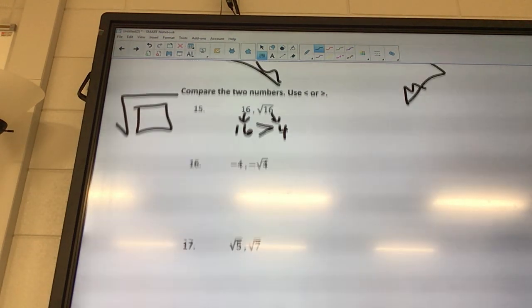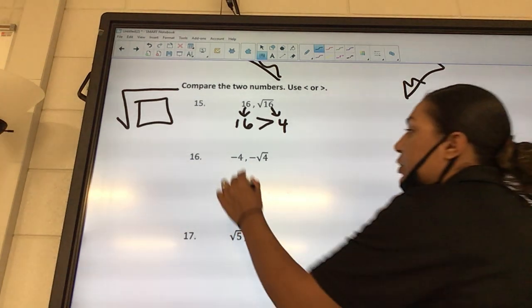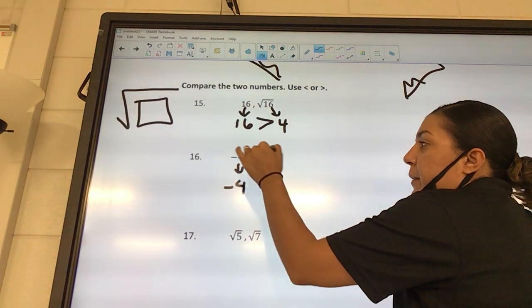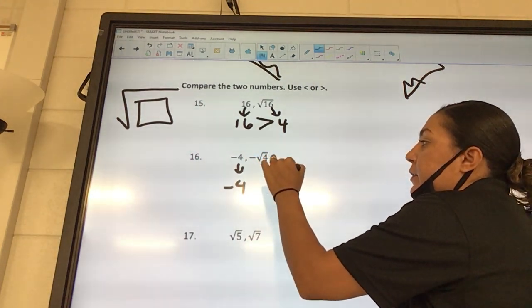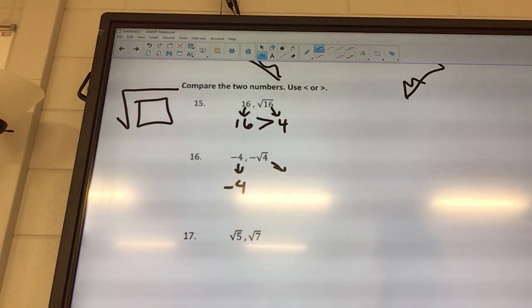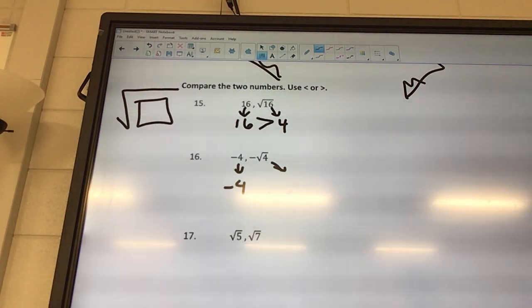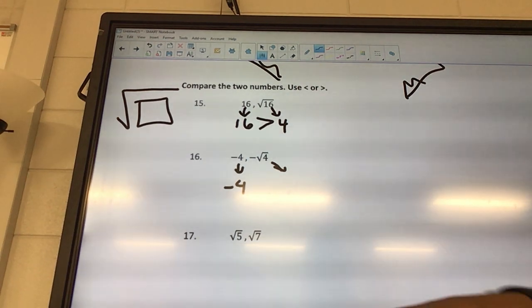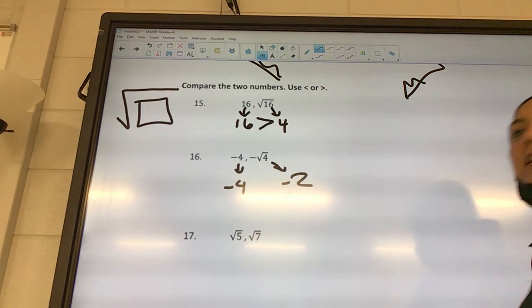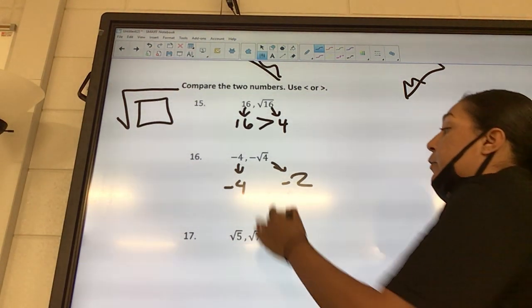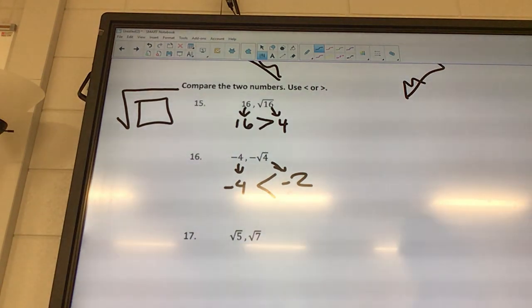Okay, I got negative 4 and negative square root of 4. So negative 4, nothing's going to change. But this one, that means we have to type it on the calculator because it's got that square root symbol. So type in the negative, hit that square root button, and then type in 4. And what did you get? Negative 2. What is bigger, negative 4 or negative 2? Negative 2 is bigger, okay? Lots of people say negative 4, which is common, that's okay.